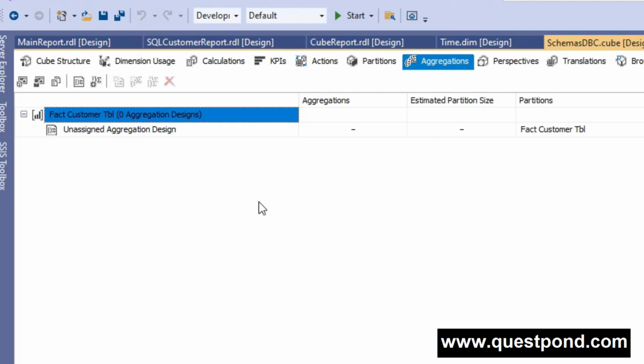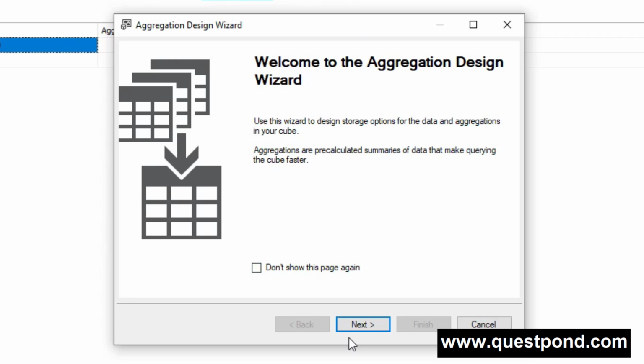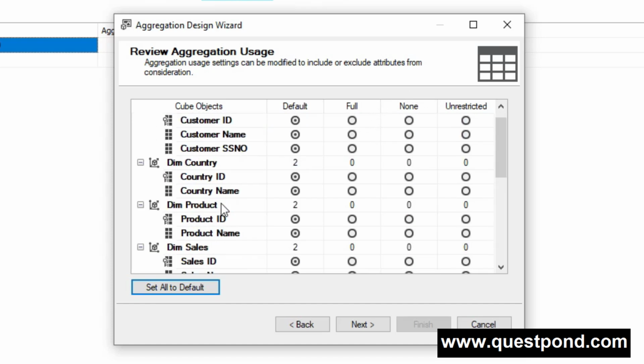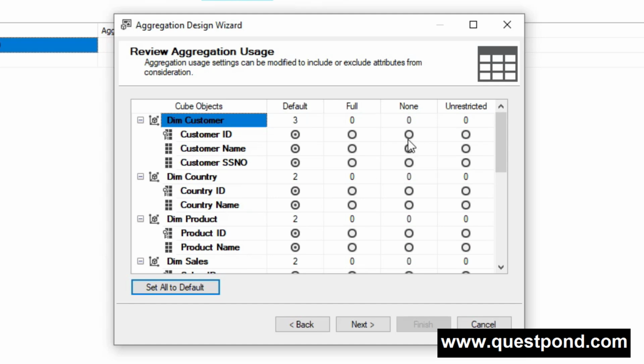Now in order to create the aggregation, we have to go here, click design aggregations, a wizard will open, click next, and here you can see we have something called aggregation usage. We have default usage, full usage, none, and unrestricted. In case you want to disable the aggregation for any of the dimensions, you can just select none here. If you want to do the aggregation in a complete, full-blown way, then you can select full usage here.